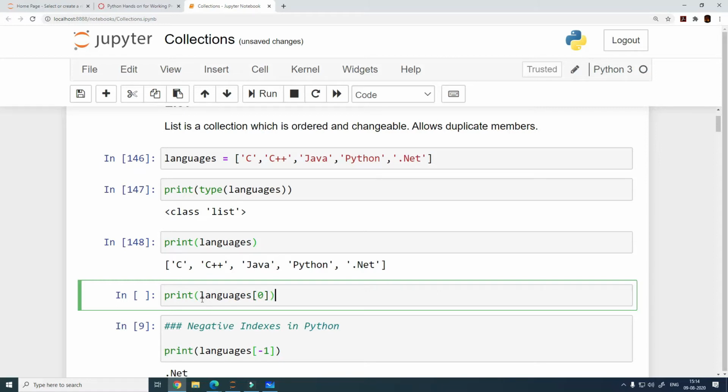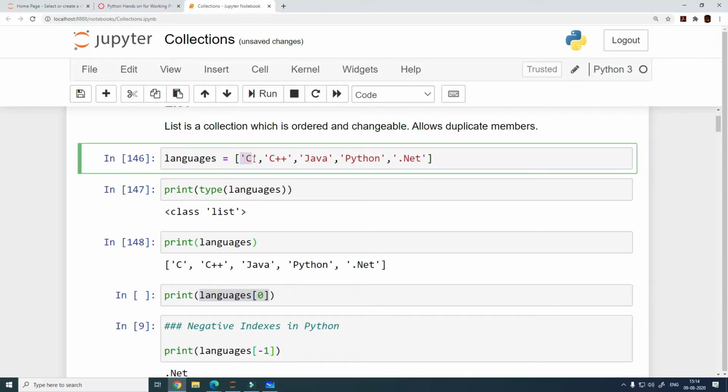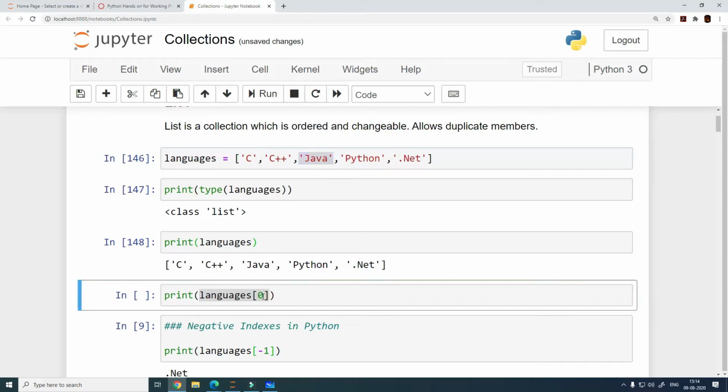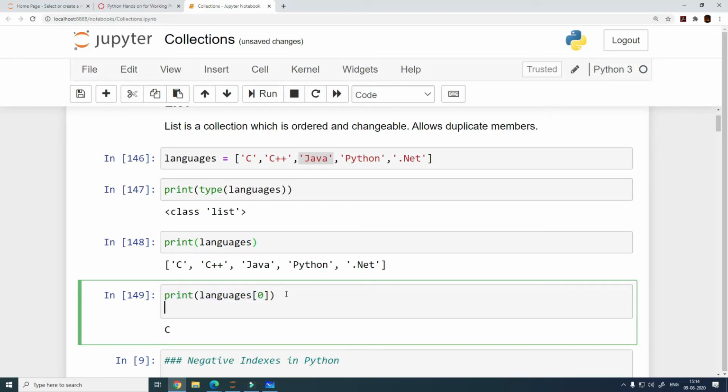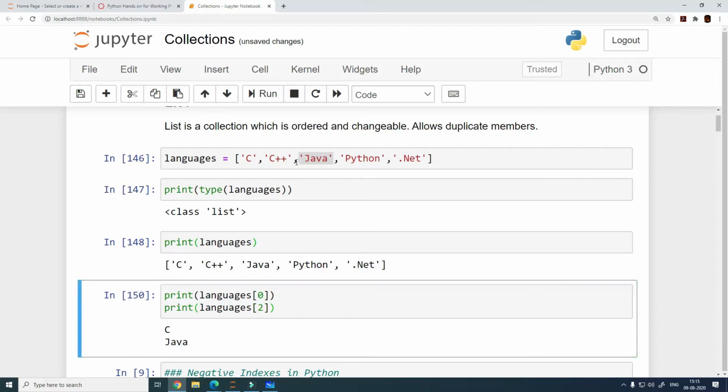So when we say languages 0, what is it that we are referring to? We are referring to the first item. If you need to access the third item, you need to specify the index as 2. So let's see what happens. See, when we specify the index as 0, it is printing the first element, and when we specify number 2, it is printing the third element.